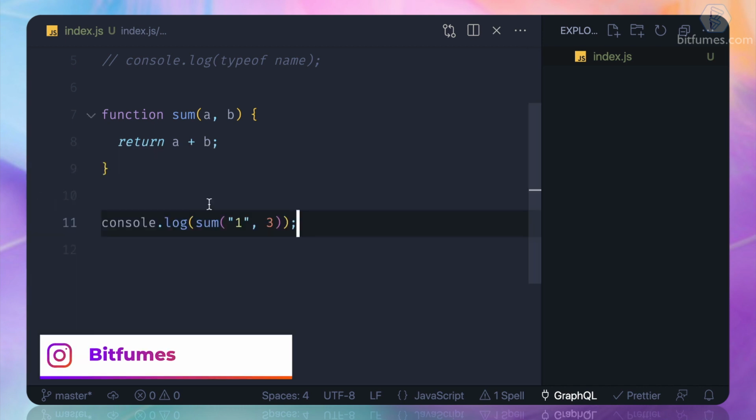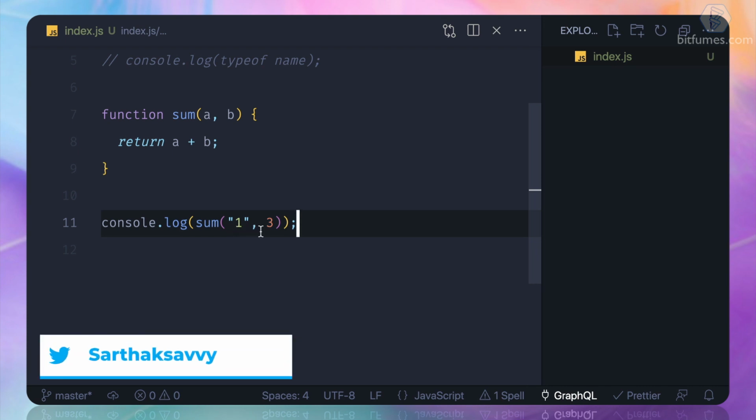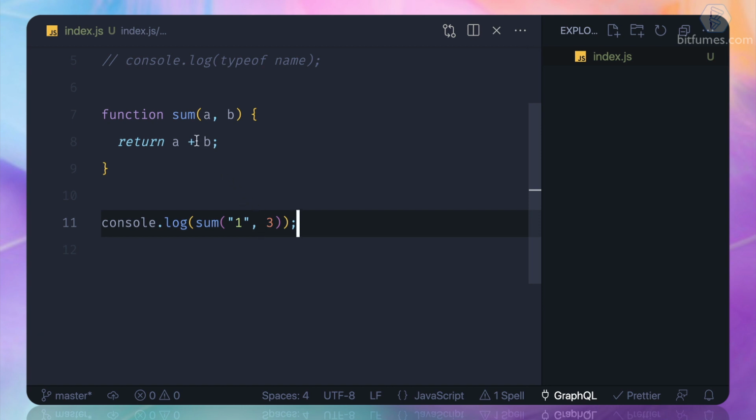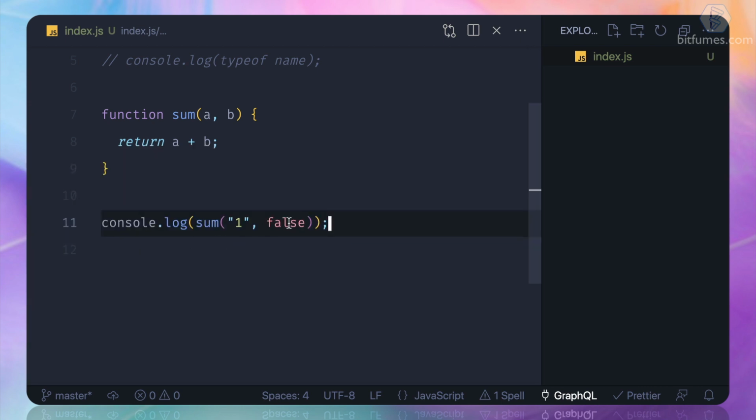It becomes 13, but I want 4 because I have this 1, not a string. Why are you concatenating? I need the sum. That is because here it's any. Things get really worse when we have something different which is really bad. So what is one plus false? It's a totally messed up thing, and that's why we need TypeScript.